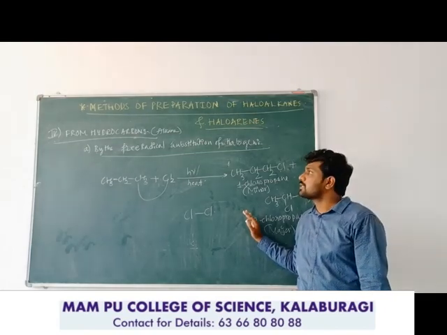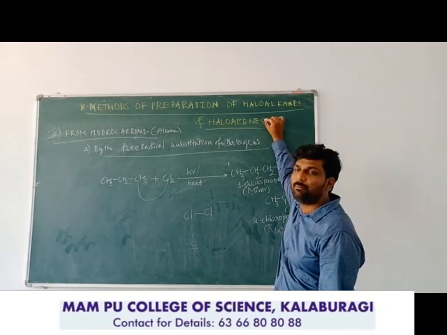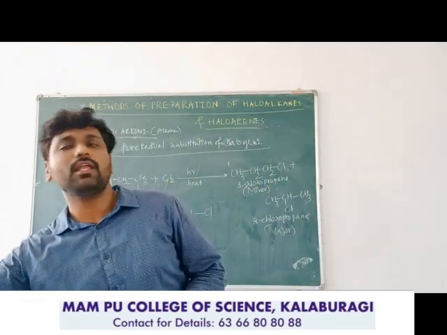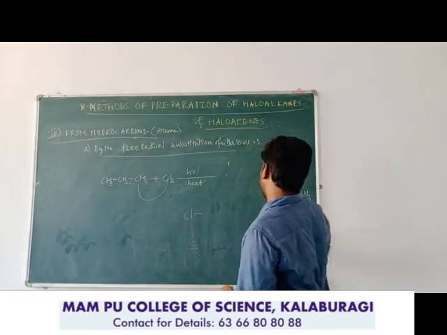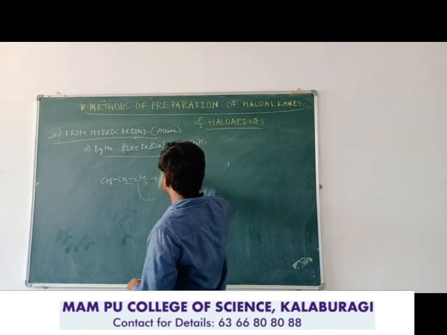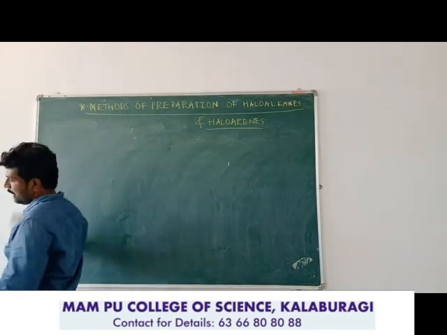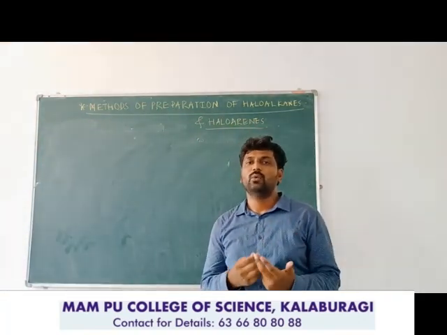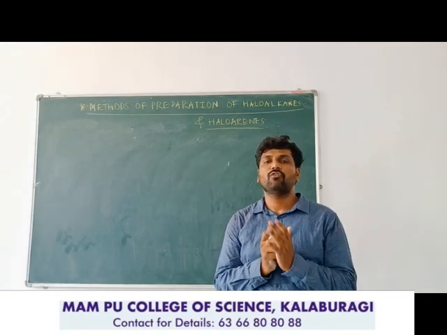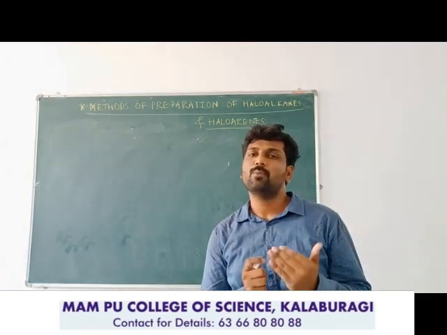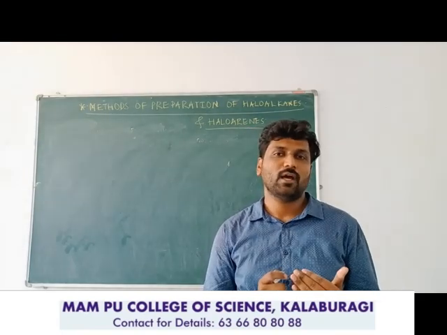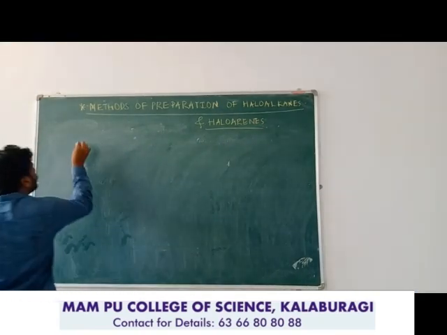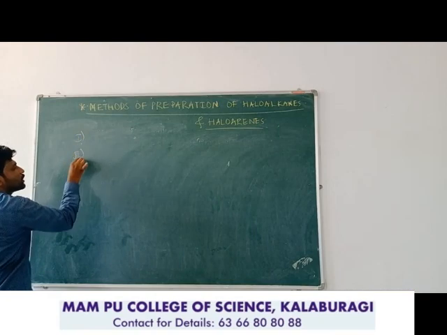Now let us discuss the second part, that is methods for the preparation of haloarenes. You already know that haloarenes are organic compounds where the halogen atom is substituted on the benzene ring. You studied in the introduction class of haloalkanes and haloarenes that a haloarene is the replacement of one or more hydrogen atoms by one or more halogen atoms from an aromatic hydrocarbon. For our syllabus, we have two methods for the manufacture of haloarenes.